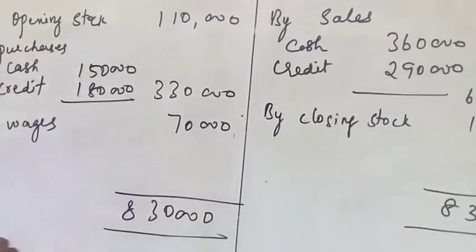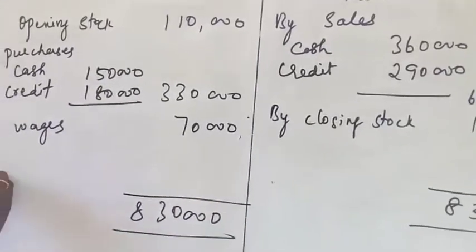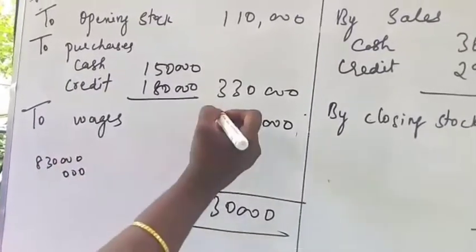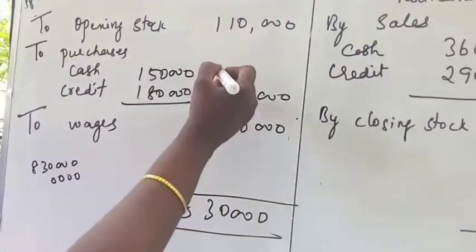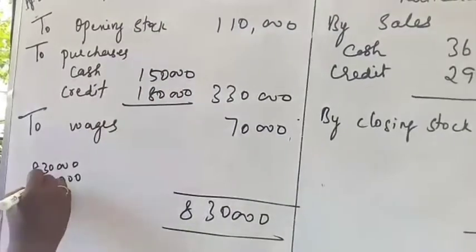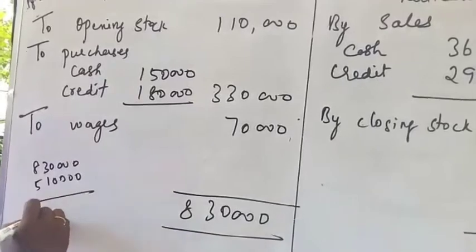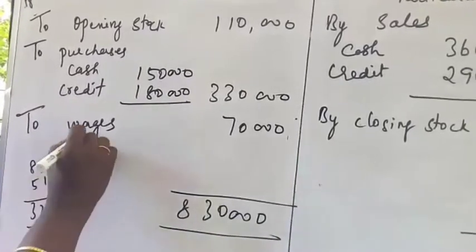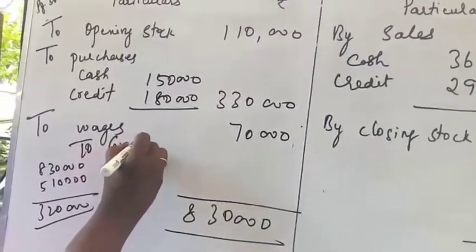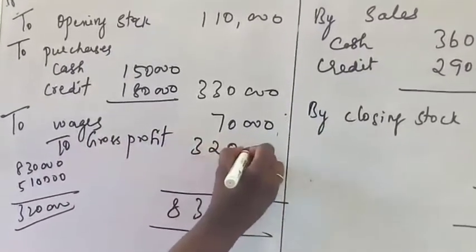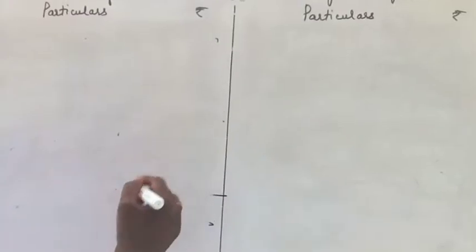8,30,000. Now add together on the other side, so the answer is 5,10,000. So 3,20,000 is the to gross profit carried on. Gross profit, we are getting the answer as 3,20,000.